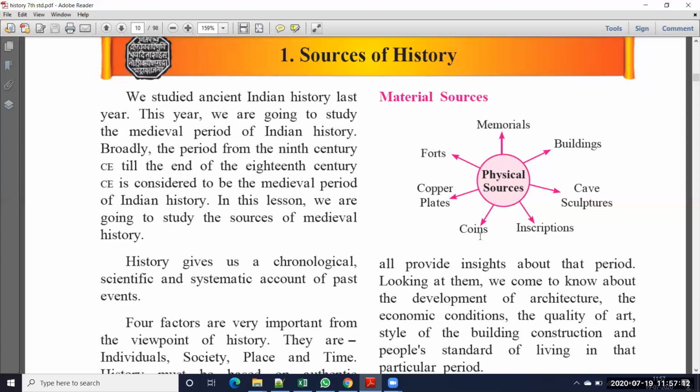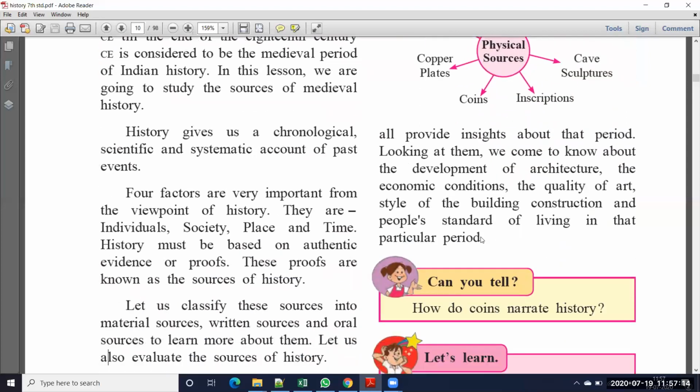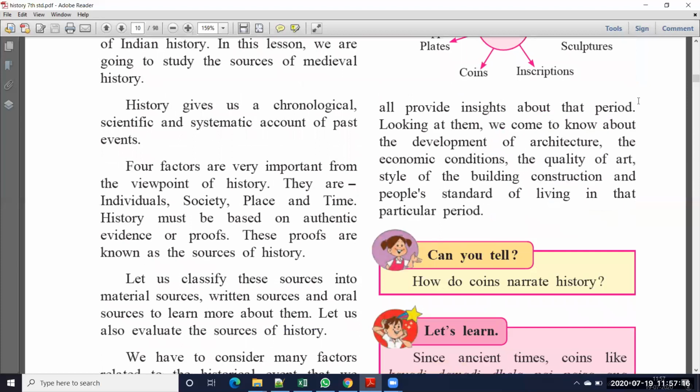So next one, they all provide insights about the period. Looking at them, we come to know about the development of architecture, the economic condition, the style and quality of building construction, and people's standard of living in that particular period.